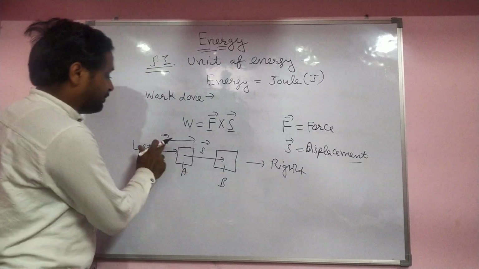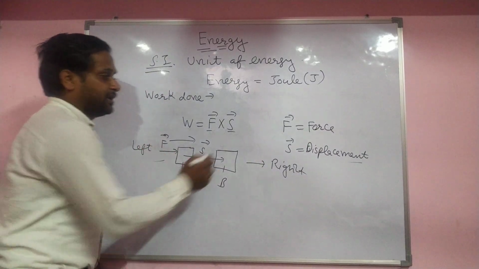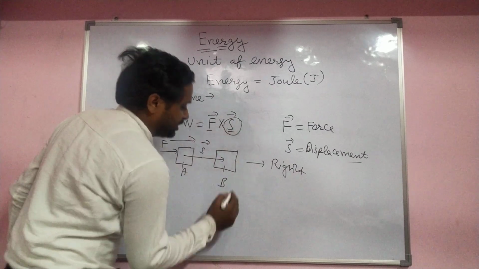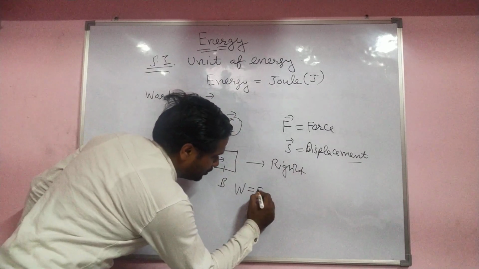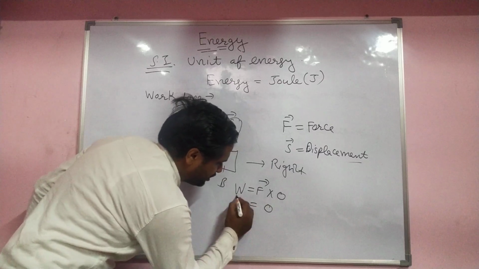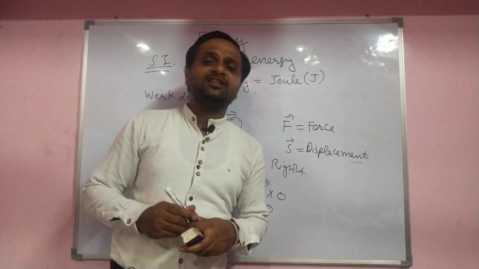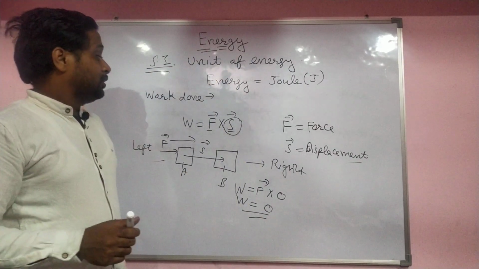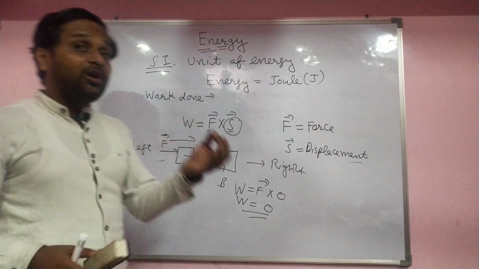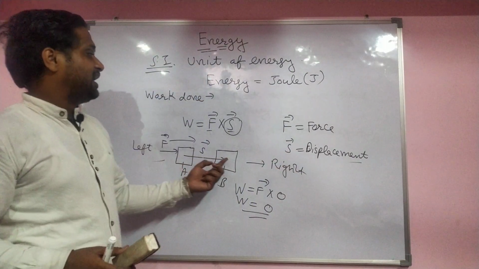But if you apply force on the body and the body does not change its position, then displacement is 0. So F into 0 is 0. It means work done is 0. So work is only done when the body changes its position from one point to another point.